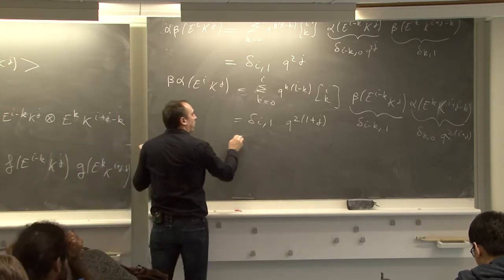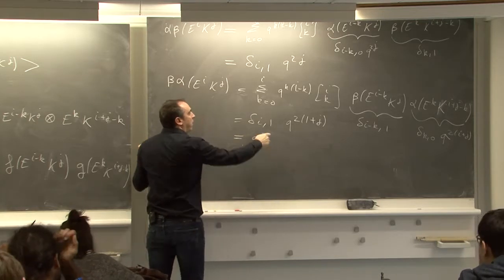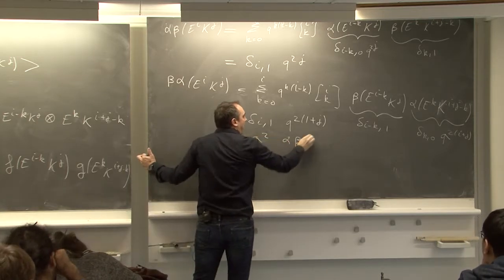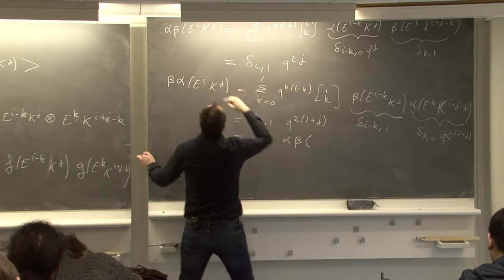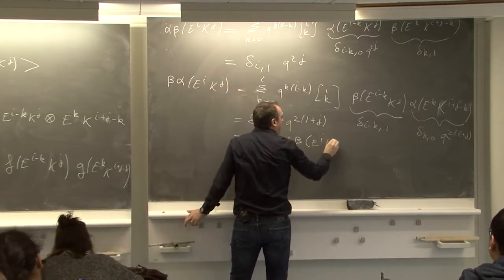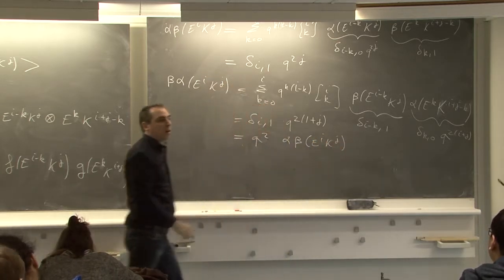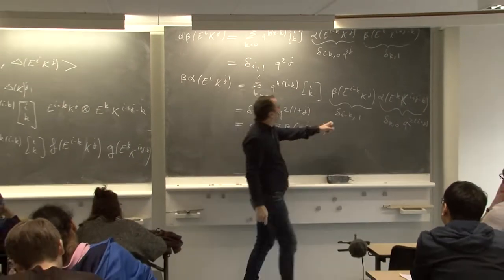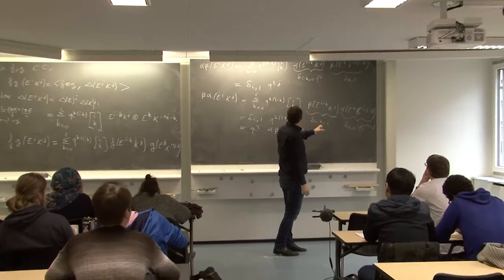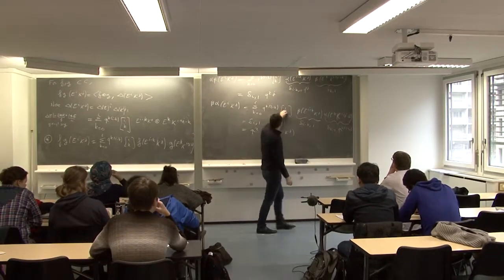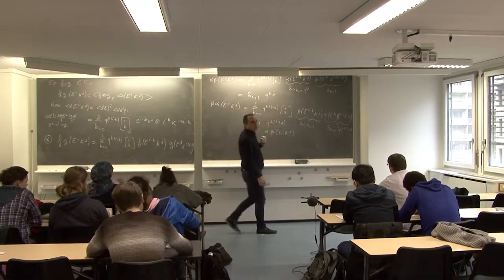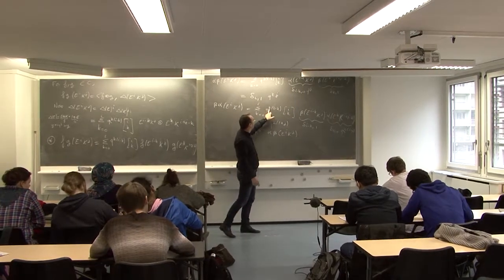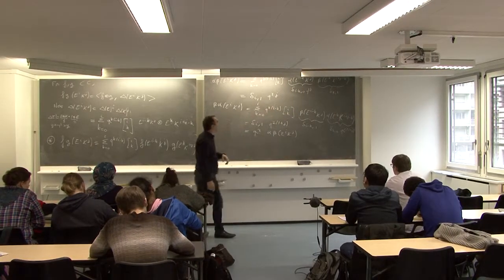And so what we have is q square alpha beta e^i K^j. We don't get any factor from the binomial coefficient, because k is 0. When k is 0, this is 1, and this k to the 0 is 1.